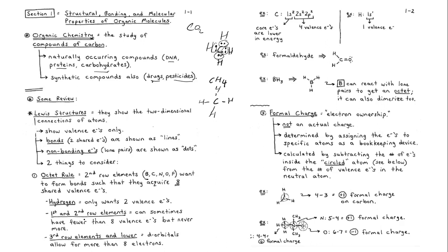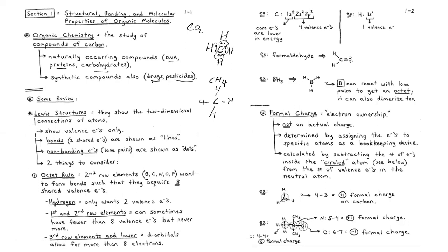These elements in these rows can sometimes have fewer than 8 valence electrons, but never more. They can never be more than 8 electrons. That's just how it is. For an example, you can have a look at lithium.